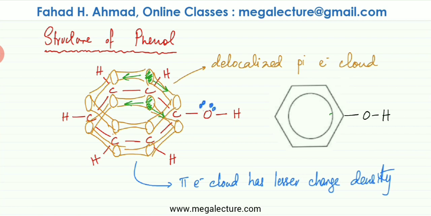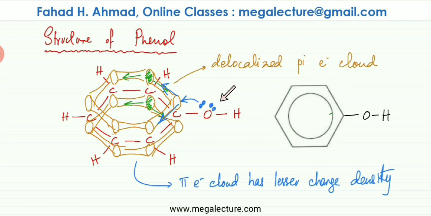Now, because of the lesser electron density, remember oxygen has two lone pairs. These lone pairs, their electrons are very concentrated. But if they find a region where the electron density is lesser, the electrons would get repelled from this side and they would mix with the benzene's pi electron cloud and get more spread out. So the electrons on oxygen are going to start overlapping with benzene's pi electron cloud and mix with it.